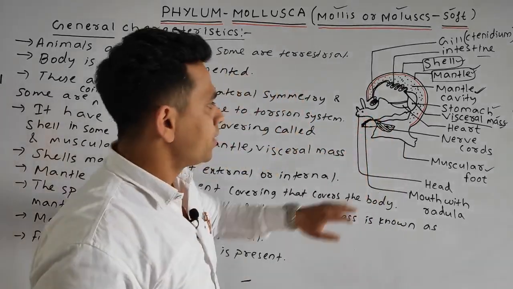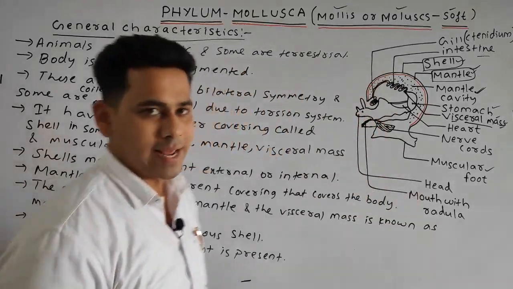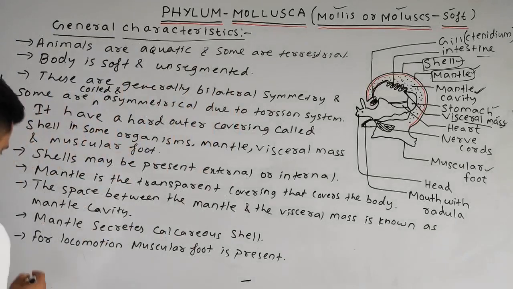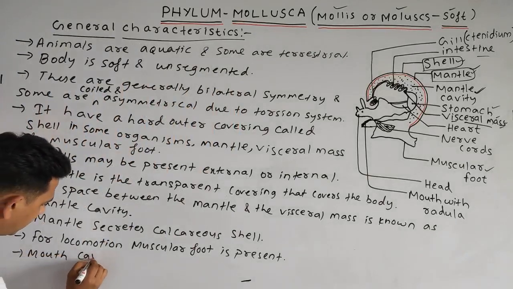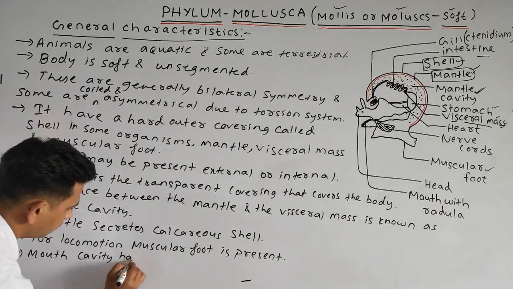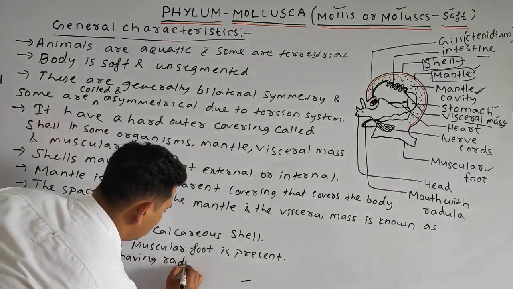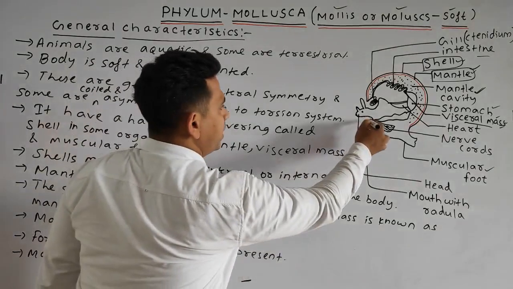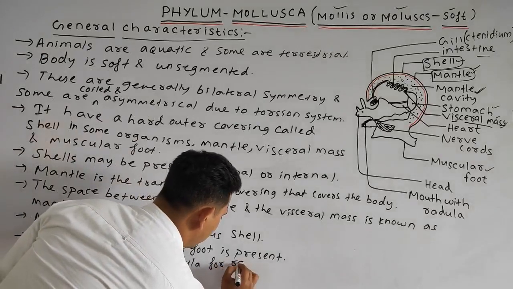So we can say the mouth cavity having the radula for rasping. You can see here these pointed structures are the radula for rasping.